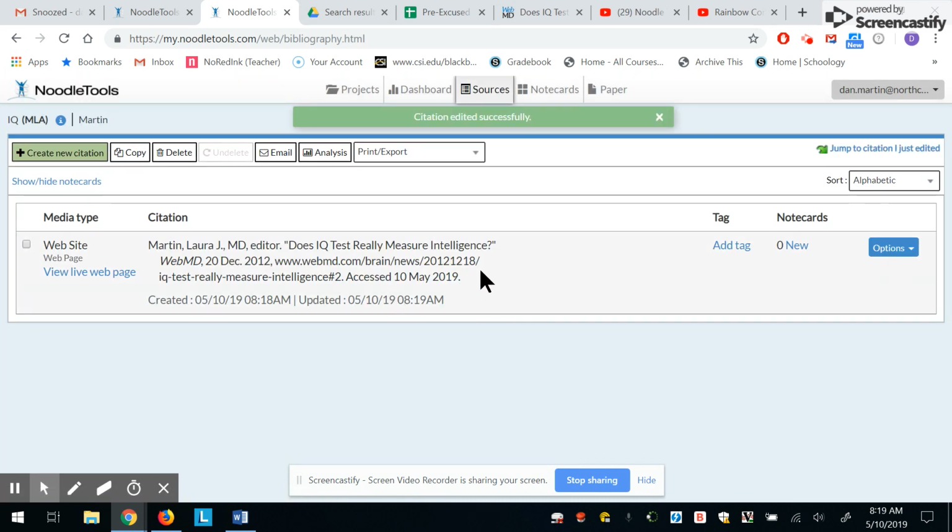Okay, yesterday we looked at bibliography entries and we saw that they were all organized. That's what NoodleTools does for you. It asks you the questions, what are the pieces parts of this website? And then it compiles it for you into an appropriate MLA citation.